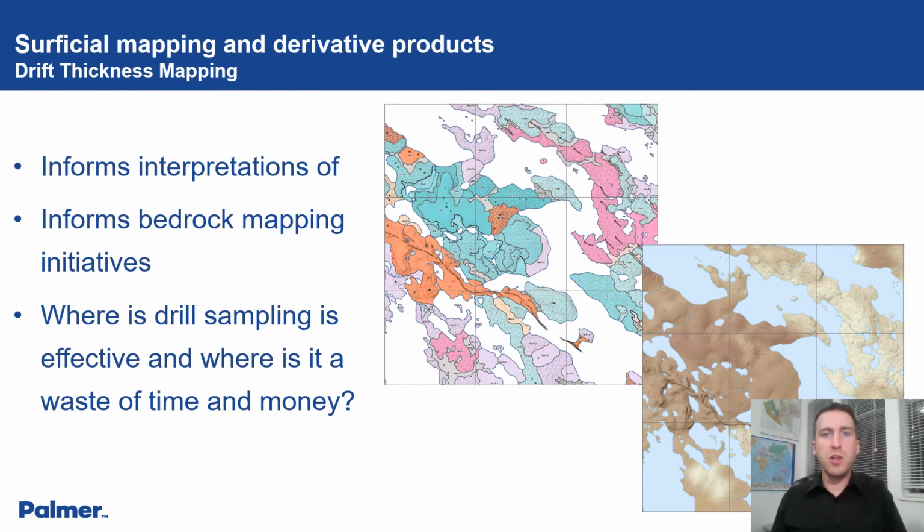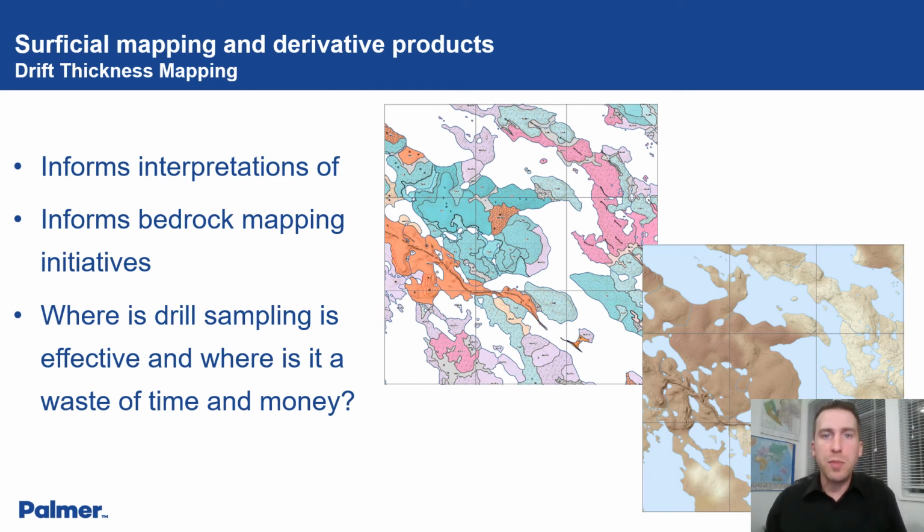Surficial mapping also allows us to create drift thickness maps. These are an interpretation of relative drift thickness derived from surficial interpretations and informed by depth to bedrock data where available. This data informs interpretations on dispersal lengths and direction, as well as the cumulative effect of multiple ice flow events that we discussed earlier in this presentation. It also informs bedrock mapping initiatives and sampling methods such as where drill sampling is effective and where it is a waste of time and money.